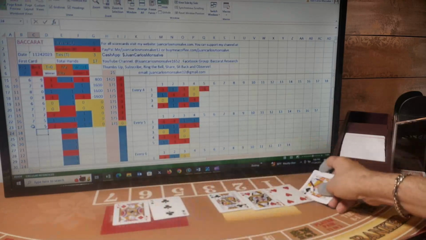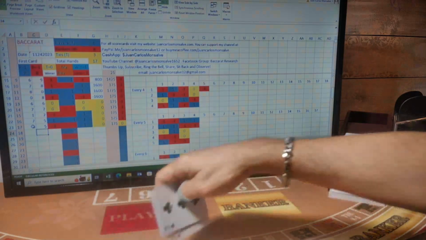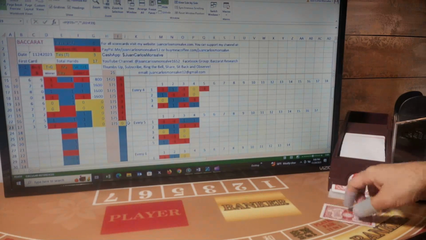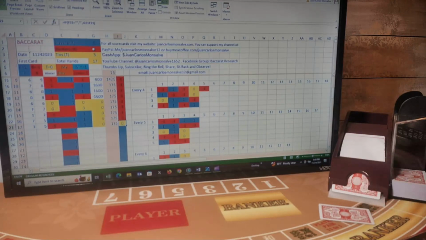That is a banker hand. My bet was on banker, so I won the hand. Now I am even. The zero here means that I'm even, the same amount of hands won and the same amount of hands lost. Right now we have six players, eight bankers, three ties for a total of 17 hands.